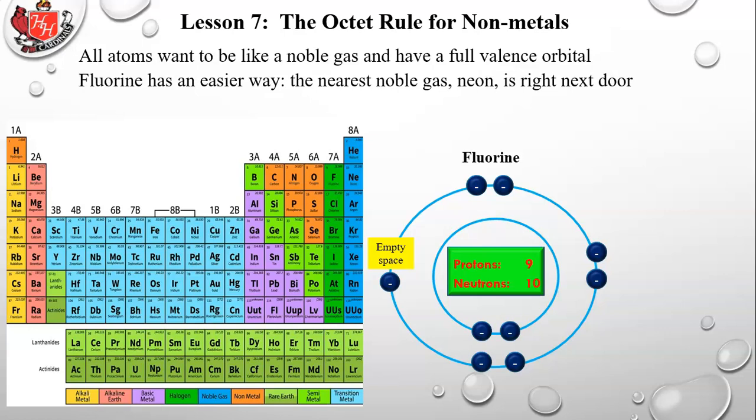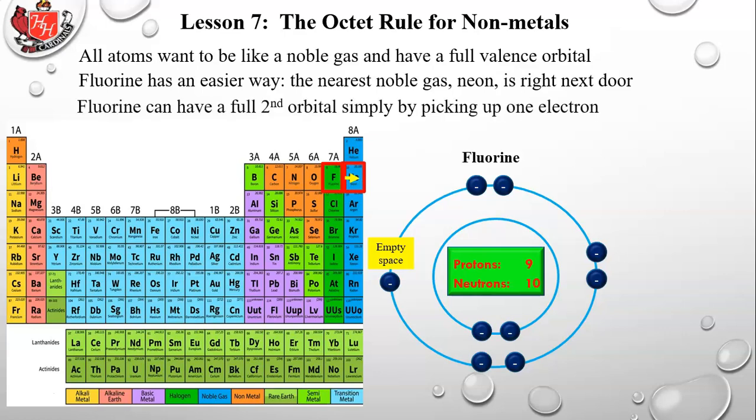So fluorine has an easier way. The nearest noble gas, neon, is right next door. There we see fluorine, and the yellow arrow is pointing to neon. If it can just gain 1 electron, it will be like neon. So fluorine can have a full second orbital simply by picking up 1 electron.